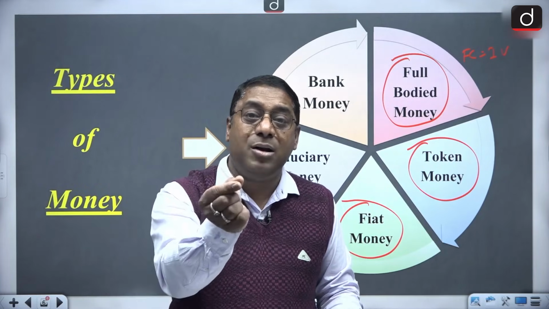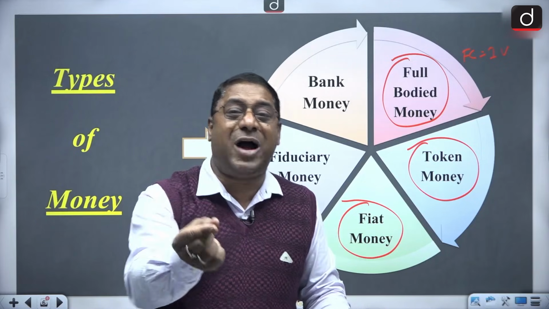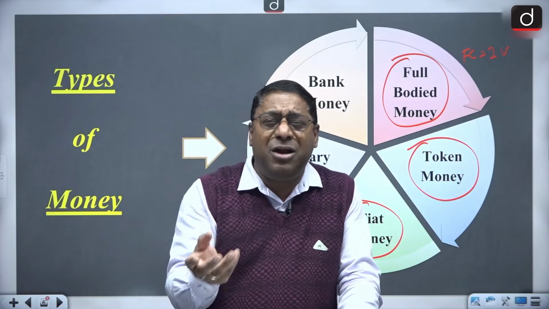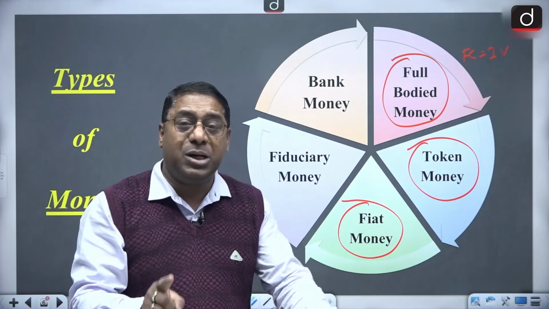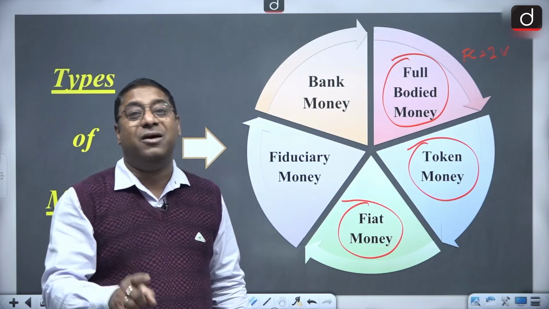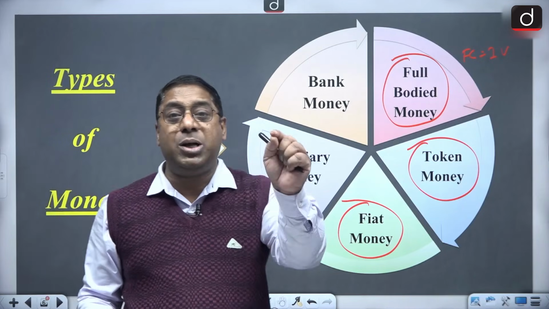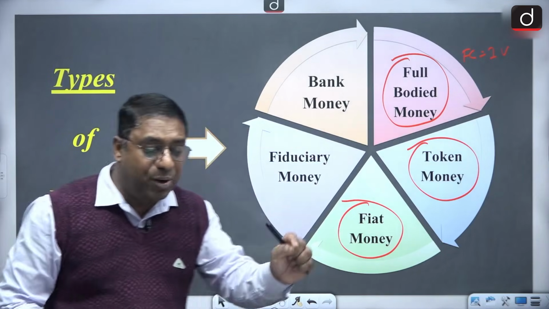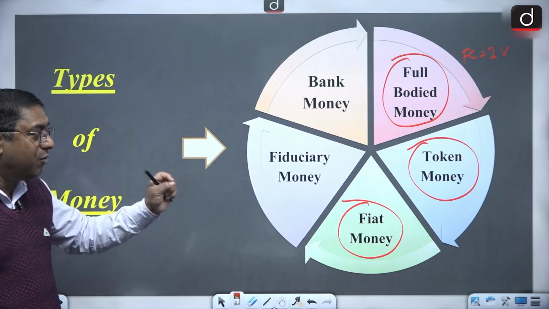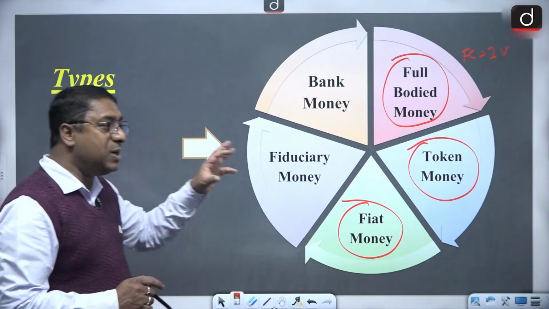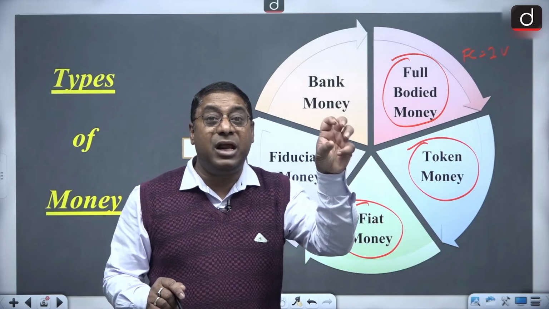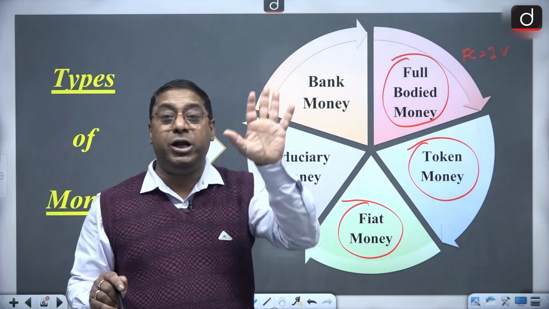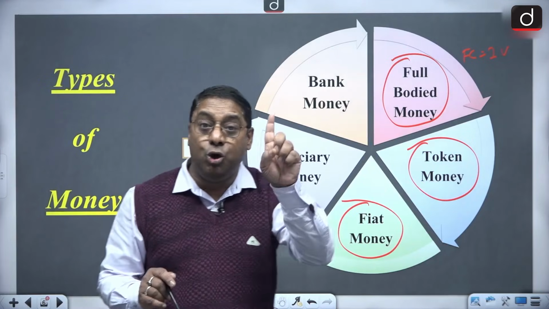Now the piece of paper of which the 500 rupee note is made, its intrinsic value is not at all 500 rupees. It is less than the face value. Face value is how much? 500. And intrinsic value is how much? Its intrinsic value is basically less than that. So that is referred to as representative full-bodied money with regard to the notes.